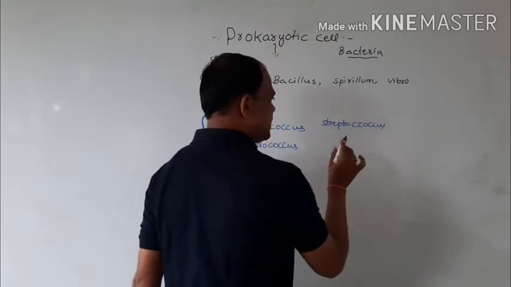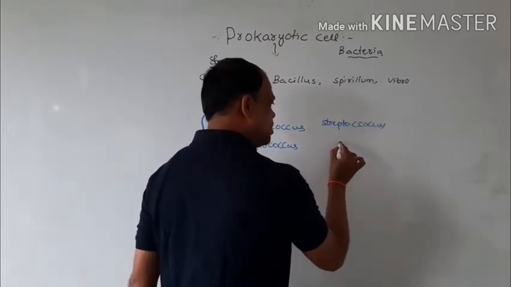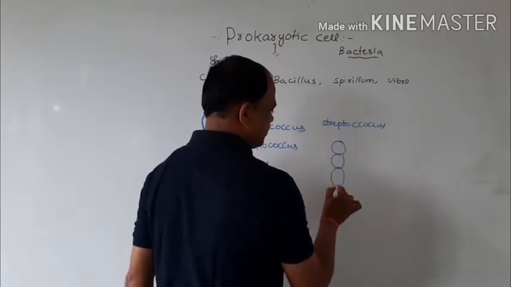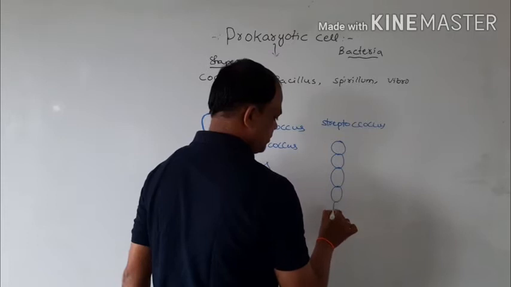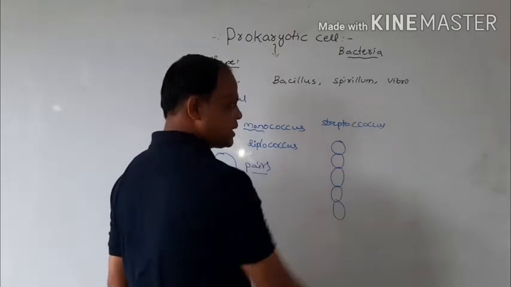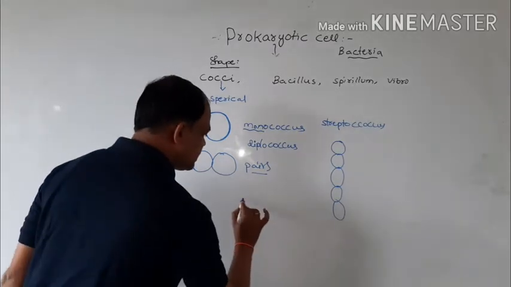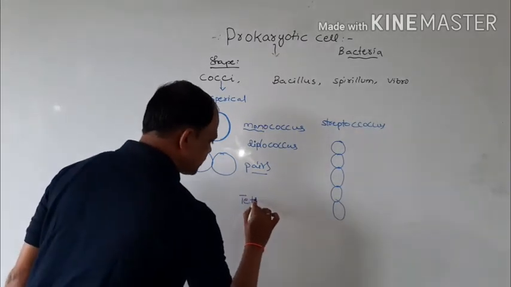Streptococcus means they are present in a chain-like structure. A chain-like structure is called Streptococcus.